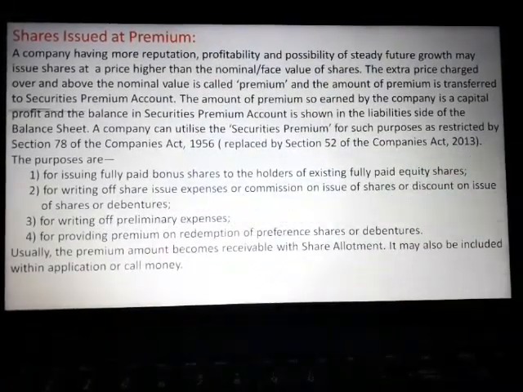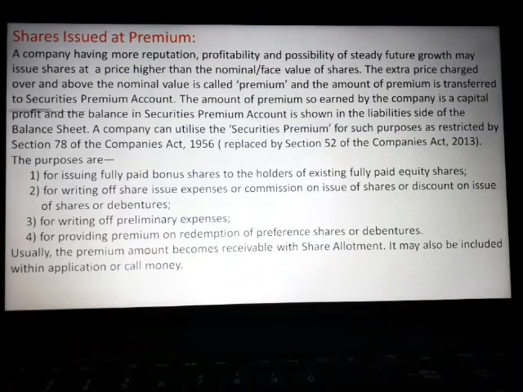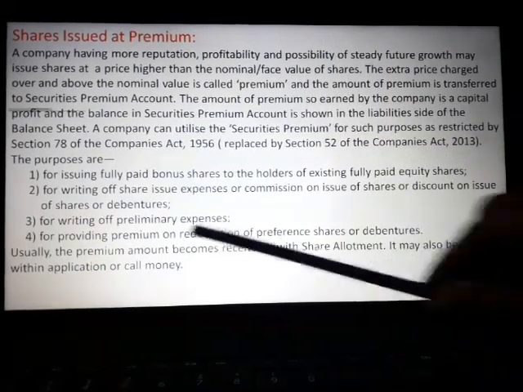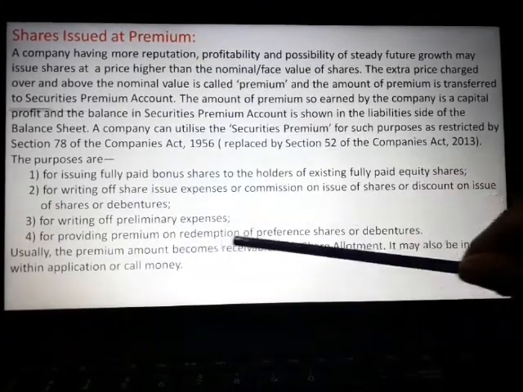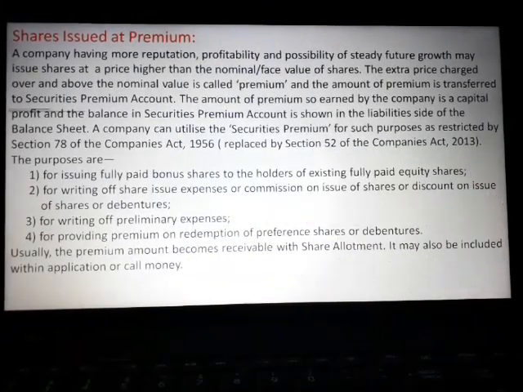For writing off share issue expenses or commission on issue of shares or discount on issue of shares or debentures, etc. For writing off preliminary expenses, if any, or for providing premium on redemption of preference shares or debentures.